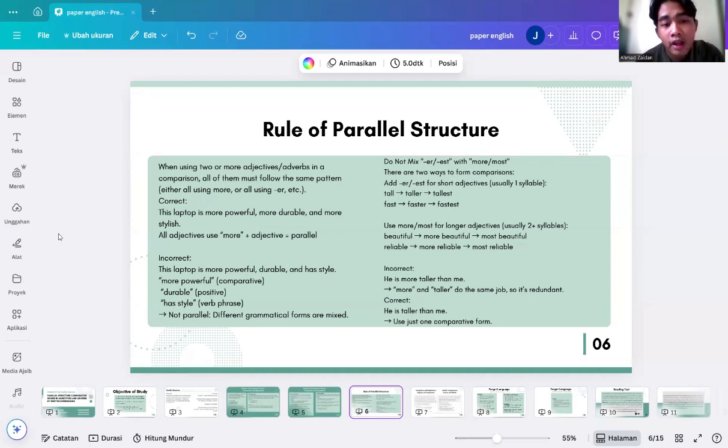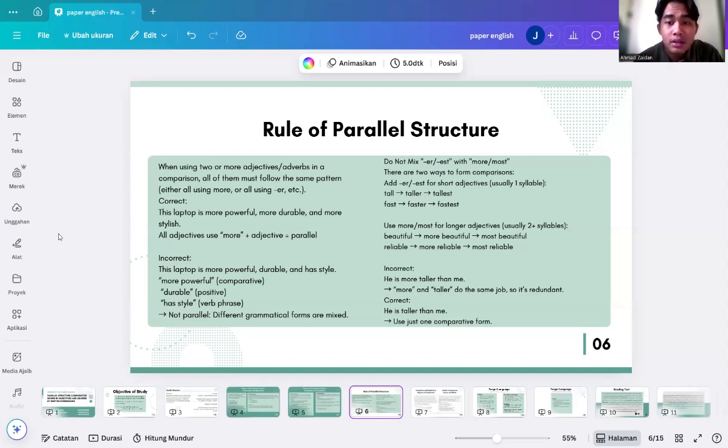In this correct example, each adjective uses more plus adjective, so it is parallel. In the incorrect example, this laptop is more powerful, durable, and has style. More powerful is comparative, durable is positive, and has style is a phrase, so it is not parallel because different grammatical forms are mixed. Do not mix er or est with more or most.